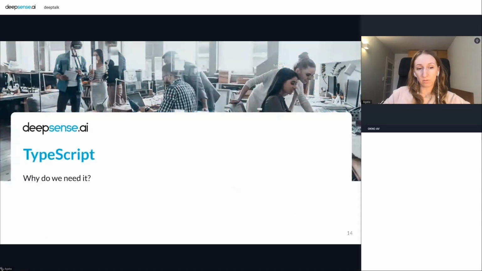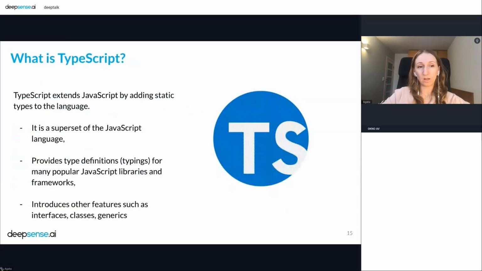Okay, so a few words about TypeScript. As you know, JavaScript is a dynamic and weakly typed language. So TypeScript helps us to add some static types to JavaScript. And yeah, it is a superset of the JavaScript language. So that means that you can write your vanilla.js code in your TypeScript files, and everything will be fully compiled.